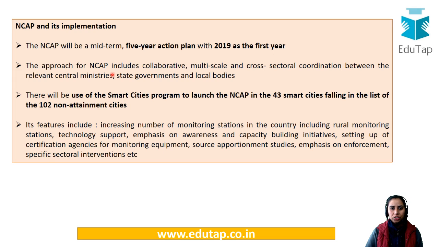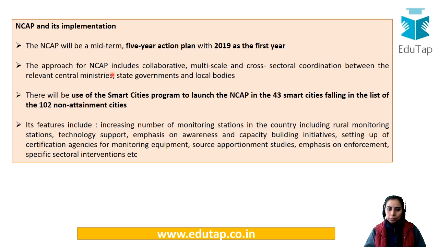Some important features are that the first year would be 2019. You have to see that it is a 5-year plan: 2019 to 2024. The base year is 2017, do not get confused. And 102 non-attainment cities are going to be used.